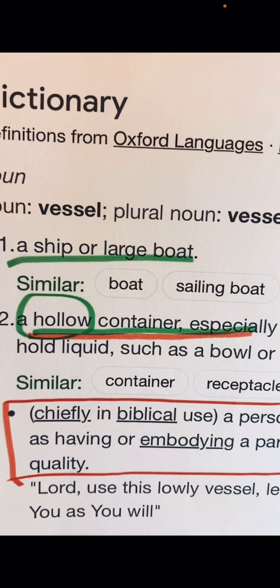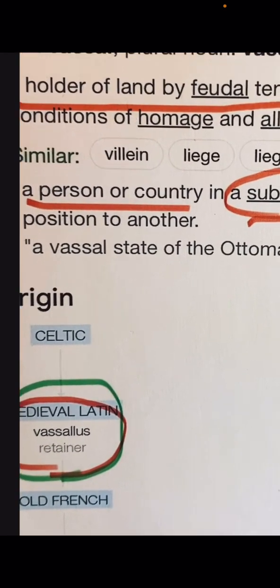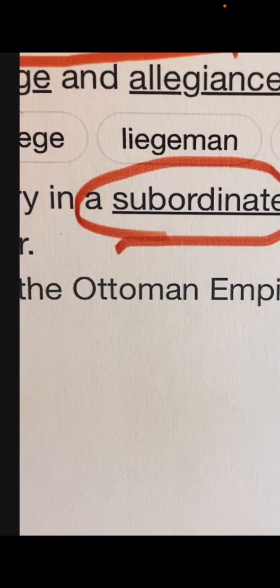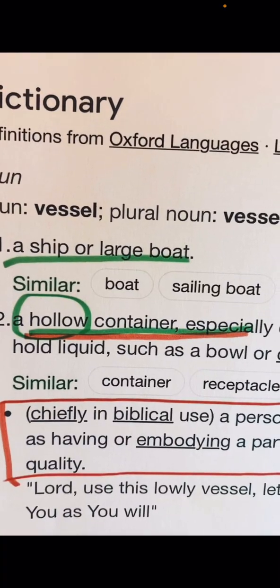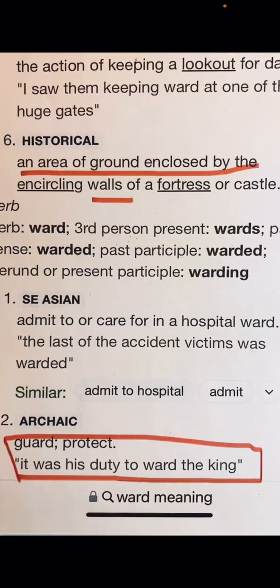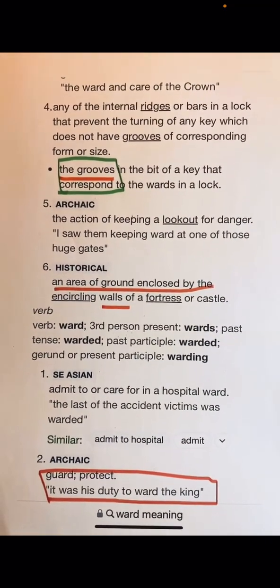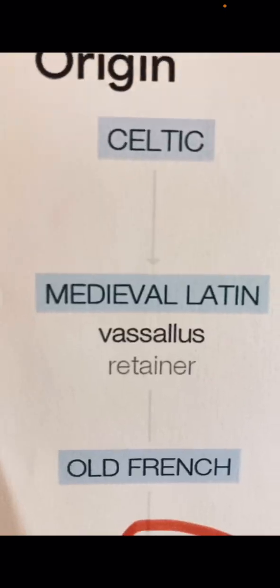Pottery, made of clay, or manufactured articles of a specific type. Commodities, a vessel, hollow container, empty-headed maybe. This links to vessel, and vassal, a retainer. It would take too long to pick apart the word terror, linked to earth, but already, in principle, ward and monster are linked. Ward, an area of ground enclosed by circling walls, again, to guard or protect.